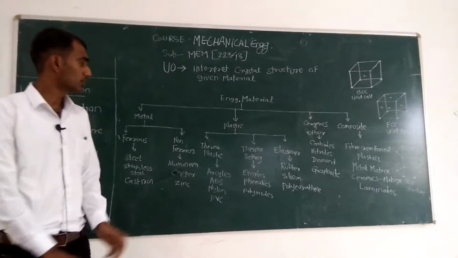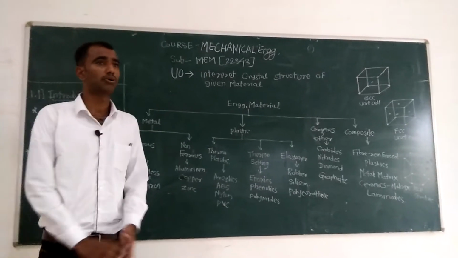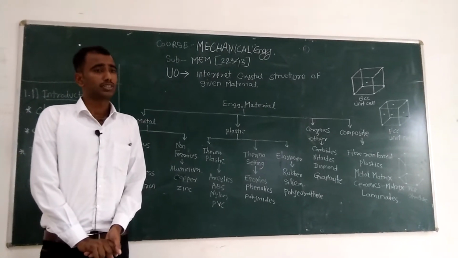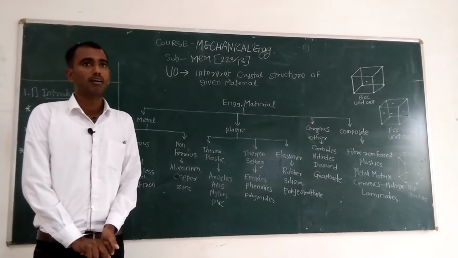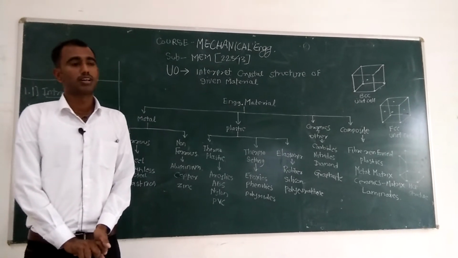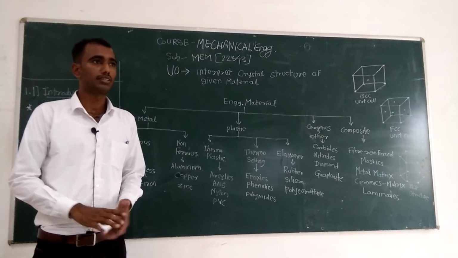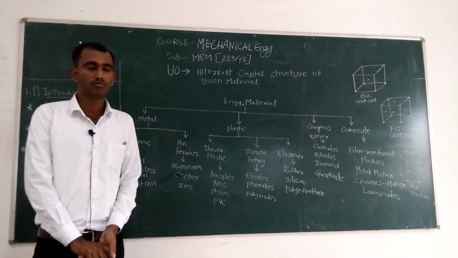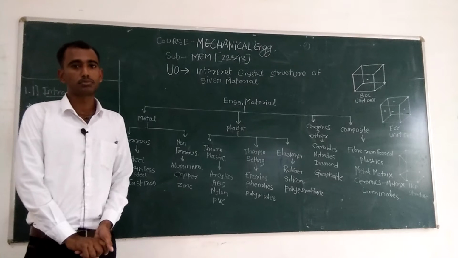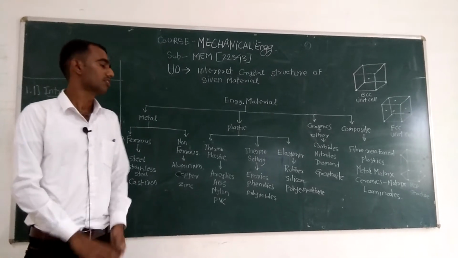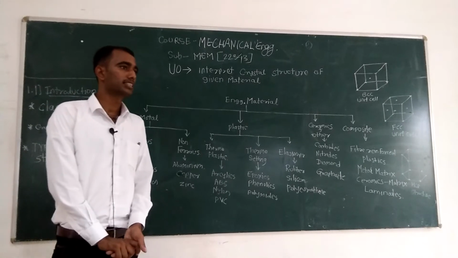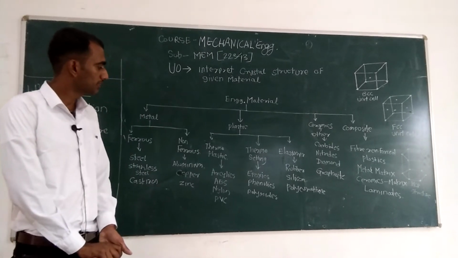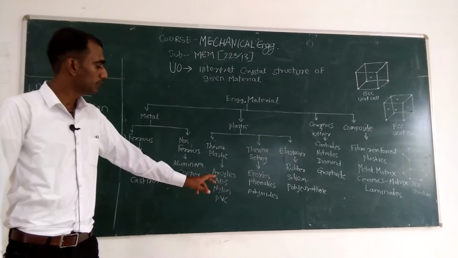Next one, thermosetting plastics. Thermosetting plastics also become soft when they are heated, and when they are heated a chemical reaction takes place and they become hard because of that chemical reaction. That plastic is nothing but thermosetting plastic, and the examples of thermosetting plastics are epoxies, phenolics, polyamides.